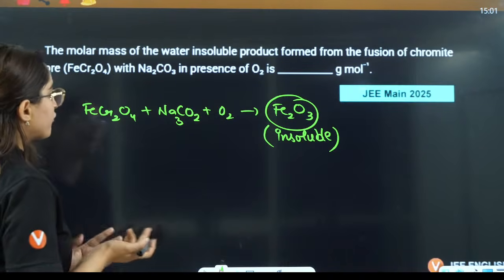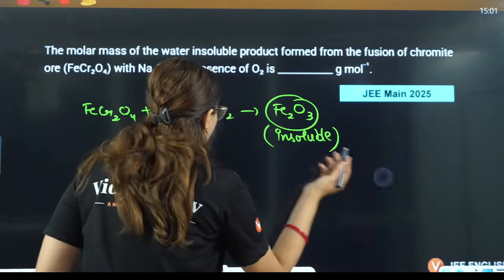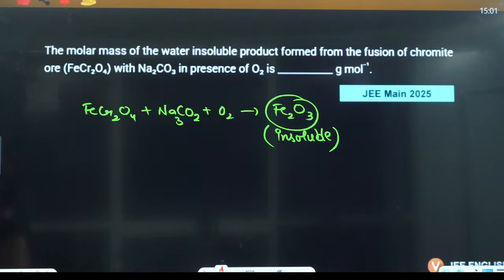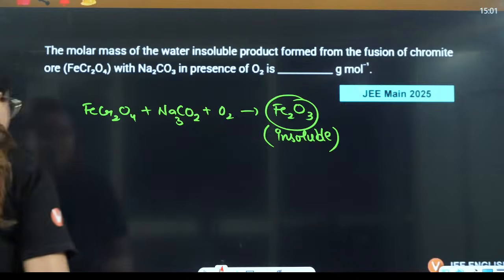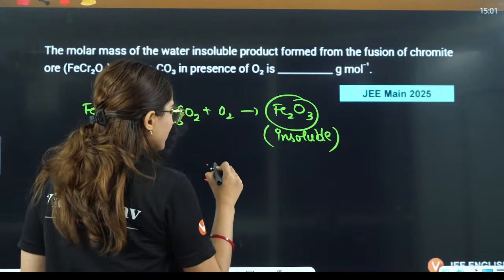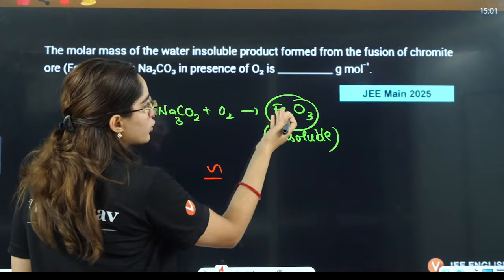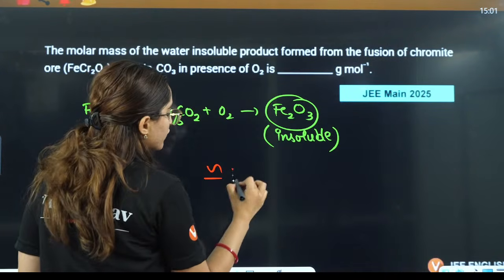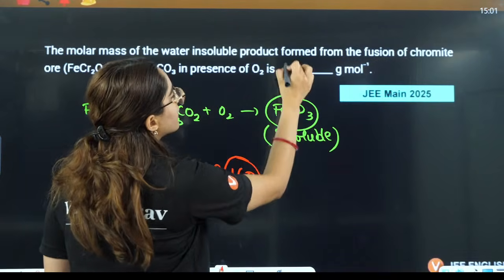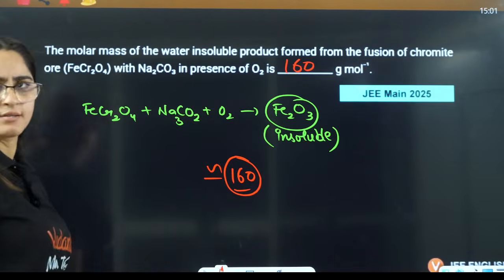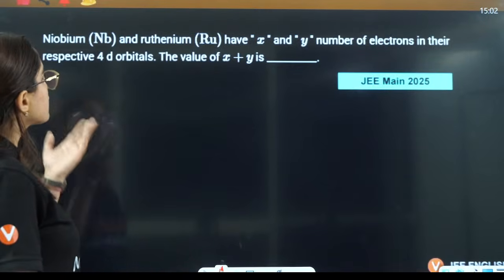Molar mass. You have to find out the molar mass here. Simple, right? I'll just give you the answer. The molar mass in the end will come out to be 159.6. You can calculate it by adding 2 of Fe plus 3 of this, and it will be approximately 160. So the answer will be 160. Molar mass only they asked.